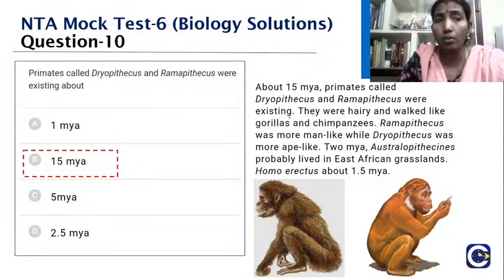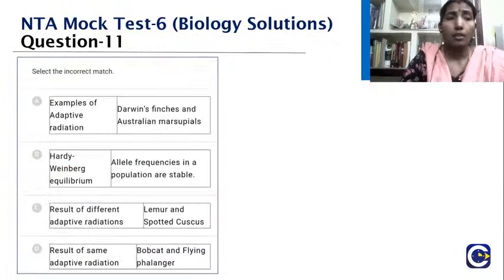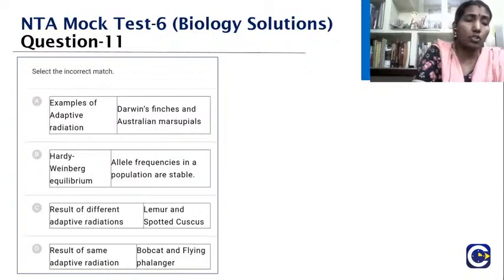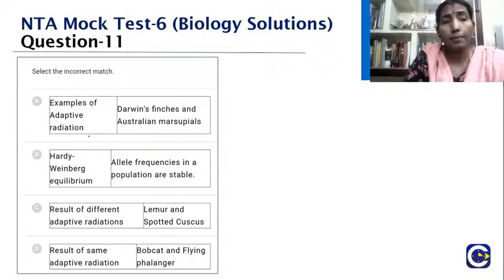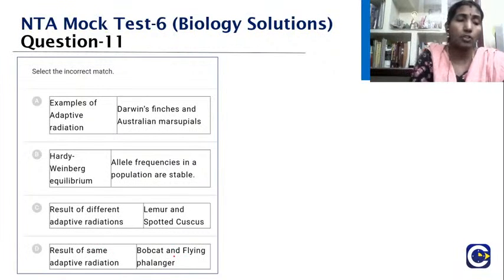So you are able to follow this concept? Yes. Select the incorrect match. So they wanted us to select the incorrect match. The examples of adaptive radiation: Darwin finches and Australian marsupials. Hardy-Weinberg equilibrium: allele frequencies in a population are stable. Result of different adaptive radiations: lemur and spotted cuscus. Result of same adaptive radiation: bobcat and flying phalanger.